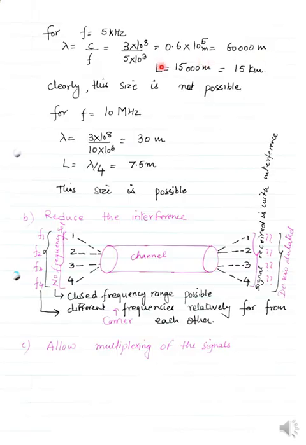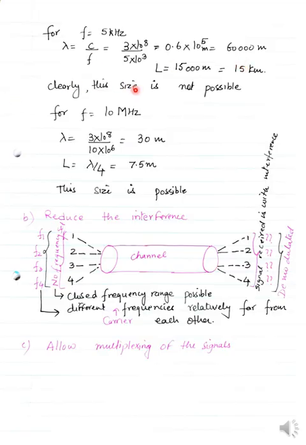And for this, as I told you, we are considering the relation between L and wavelength as lambda equals 4 times L. So we can say L will be equal to 1 by 4 of lambda. So it will be 15 kilometers. So imagine, to send information you have to use an antenna length of 15 kilometer.